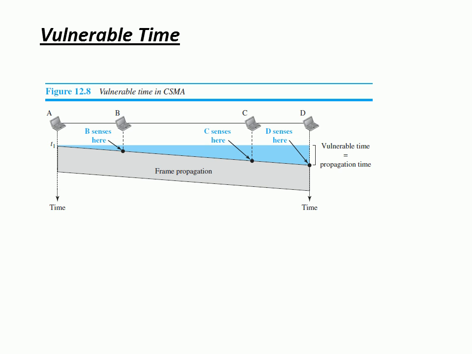If one station, A, is sending the data, then all the stations present in the particular medium have to receive the data, right? That is nothing but the propagation time. At that particular time, no other stations are allowed to send the data, right? Even if they send, what happens? A collision happens. So in order not to have a collision, the minimum vulnerable time will be the same propagation time.